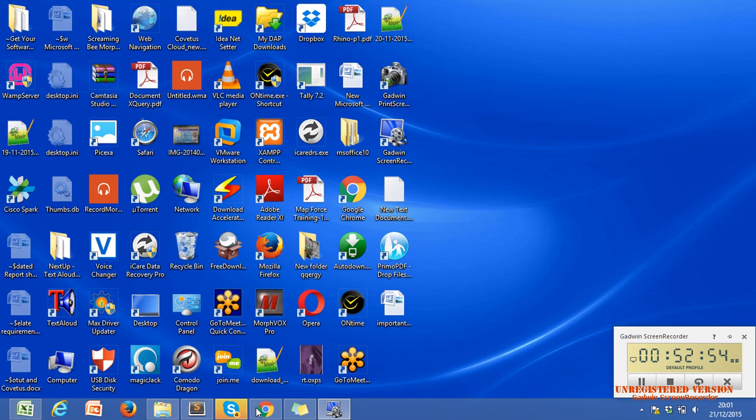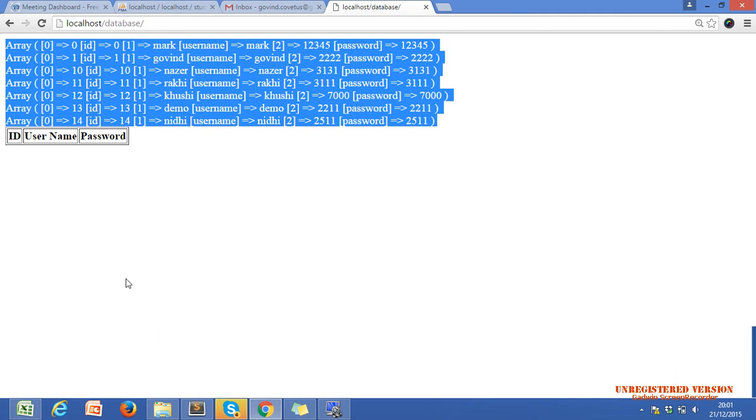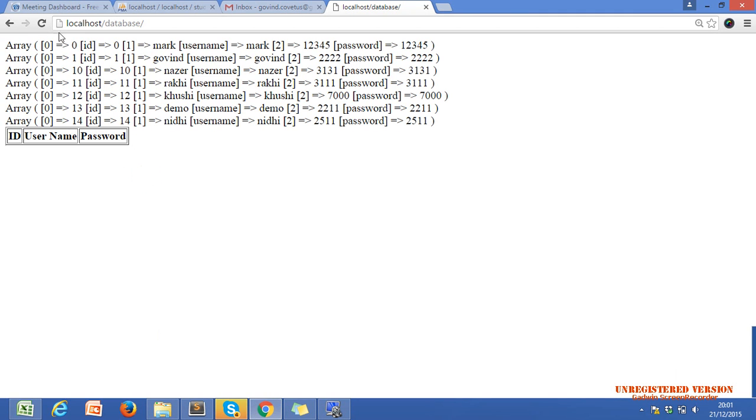Now our requirement is we just want to display this data in tabular format. In the ID column there should be 0, 1, 10, 11, 12, 13 and 14. In the username there should be Mark, Govind, Nazar, Rakhi, Khushi, Demo and Nidhi, and the password and so on. So we have both arrays we can access.